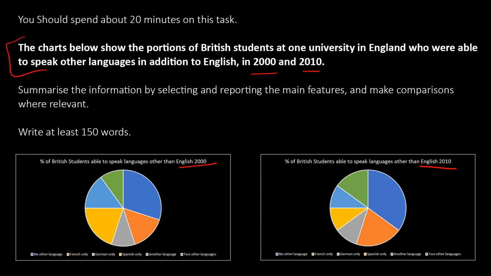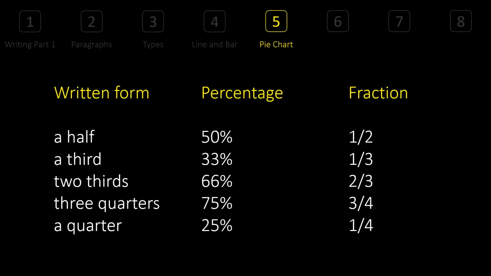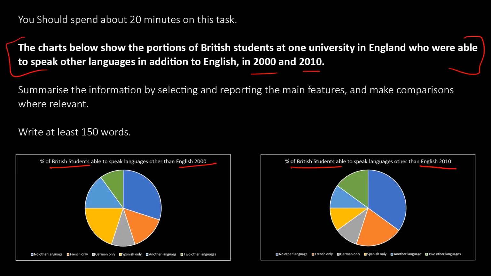The question will give you information about what the pie chart is about. And the pie chart themselves will give you what we are talking about in the question, for example, the British students or who can speak other languages apart from English. Okay, cool. Now, as we have seen earlier in the introduction, the first sentence will stay the same, no change. So we're going to say something like the pie chart describes or illustrates the part of British students at one university in England who can speak other languages apart from English, and those are shown in year 2000 as well as 2010. So different words.